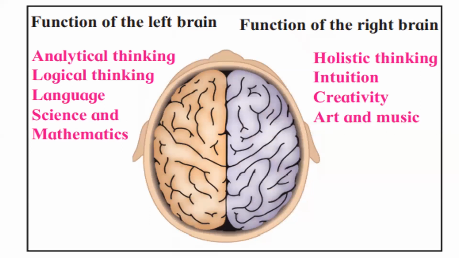Remember, this diagram was also given in your textbook. So the functions of the left brain and right brain are given. All the people who are righty are good at analytical thinking, logical thinking, language, science, and mathematics. All the people who are left-handed, whom we also refer to as lefty, their right brain is a little more developed as compared to the left brain.